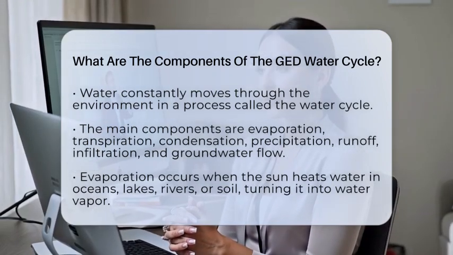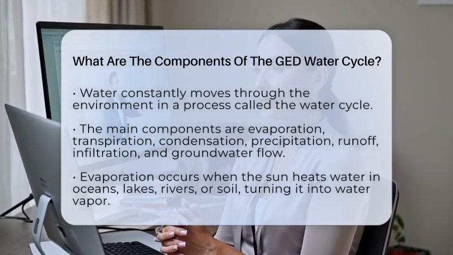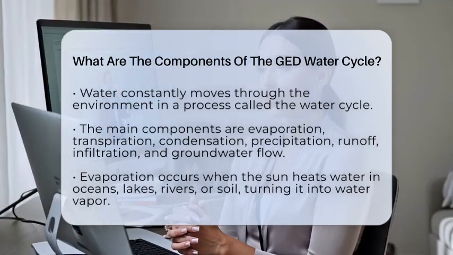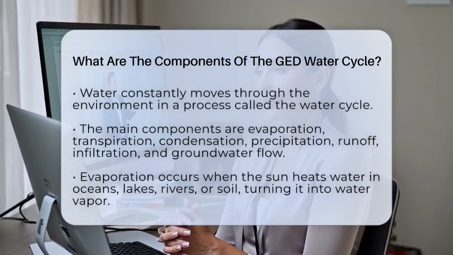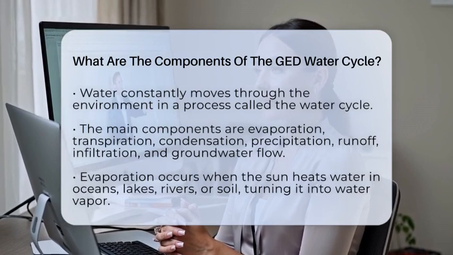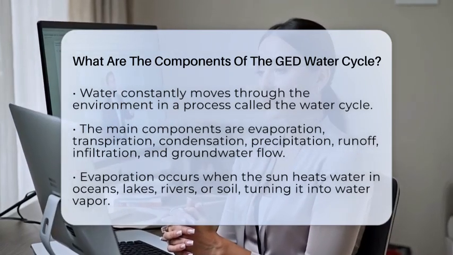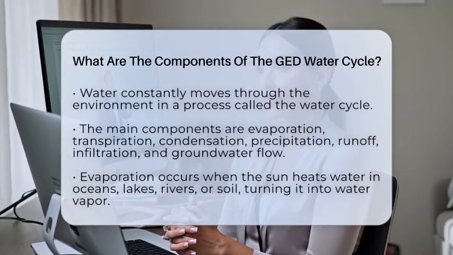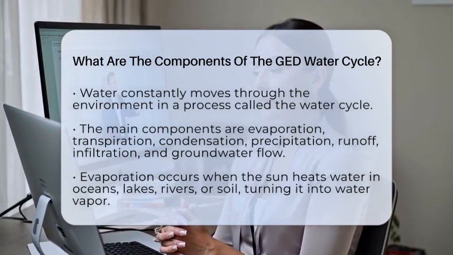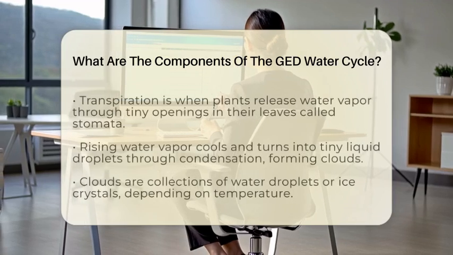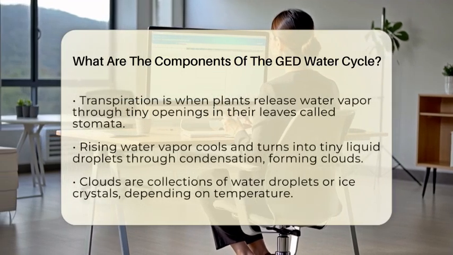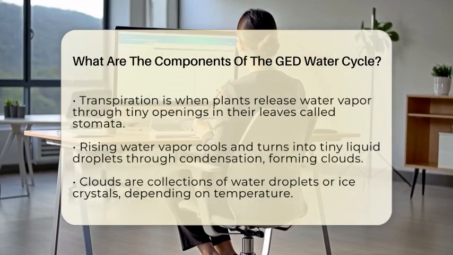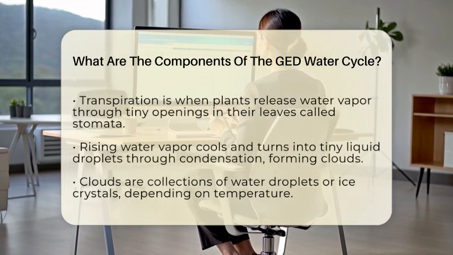First, evaporation happens when the sun heats up water in oceans, lakes, rivers, or even moist soil. The heat turns the water into water vapor, which is a gas that rises into the air. Think of it as water turning into invisible steam and floating upward. Next is transpiration, which is like plants sweating. Tiny openings in plant leaves called stomata release water vapor into the air, adding more moisture to the atmosphere.